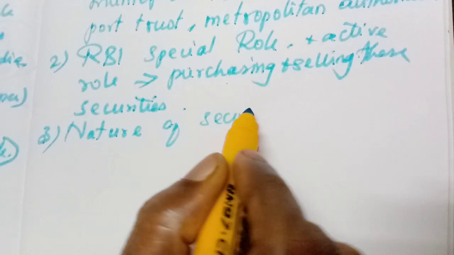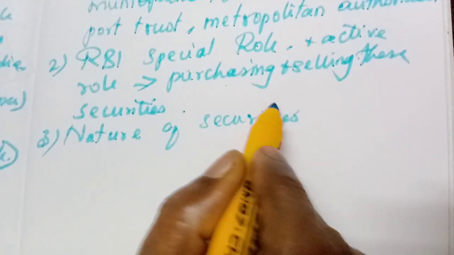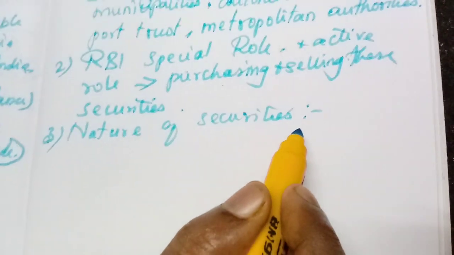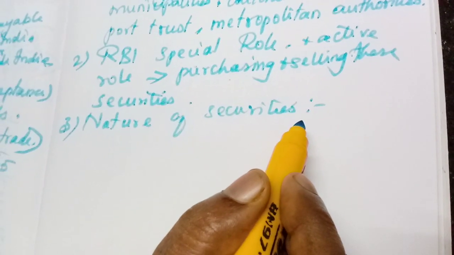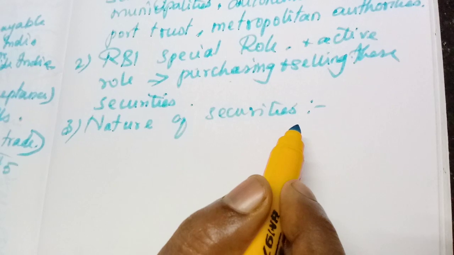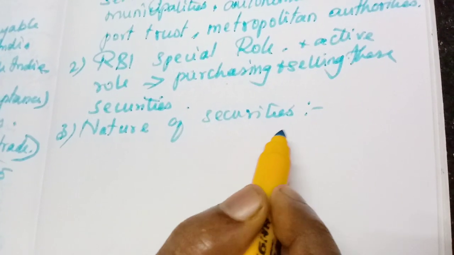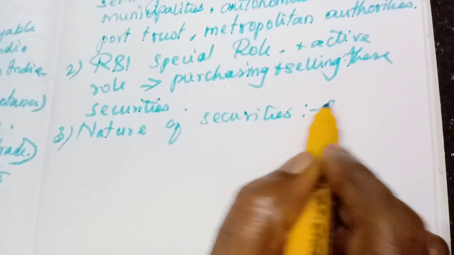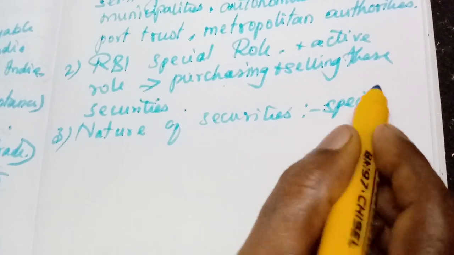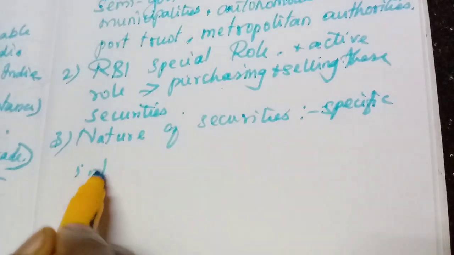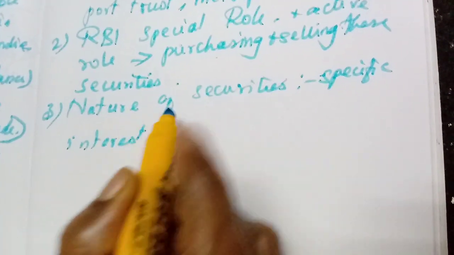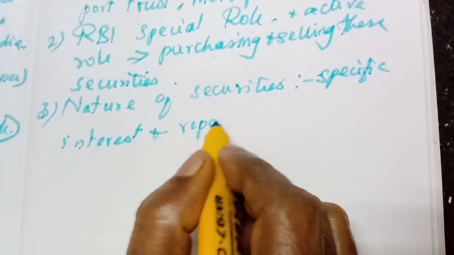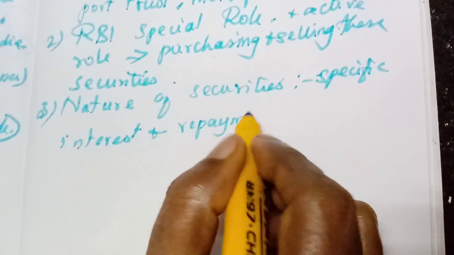Then nature of securities. What is the nature of these securities? They will pay that specific interest and they will repay the principal amount on the date of maturity.